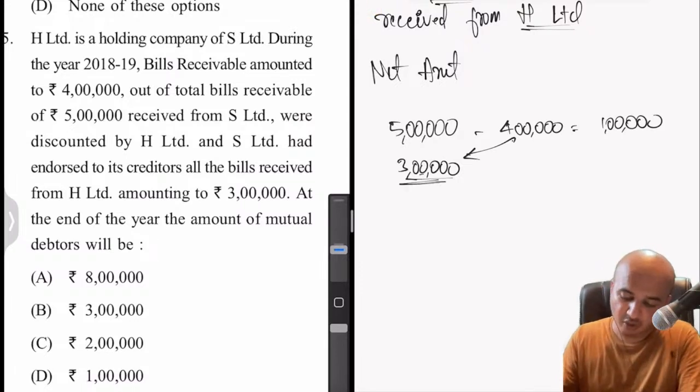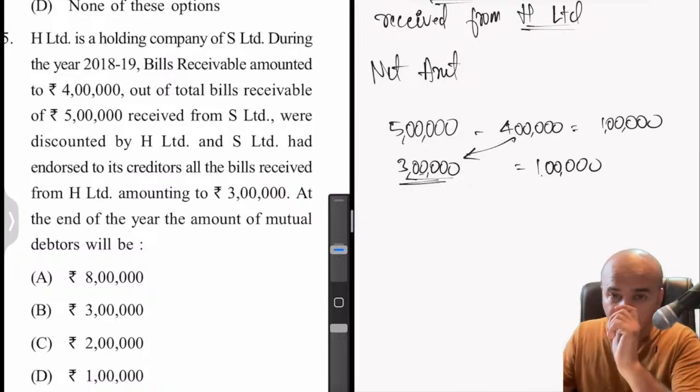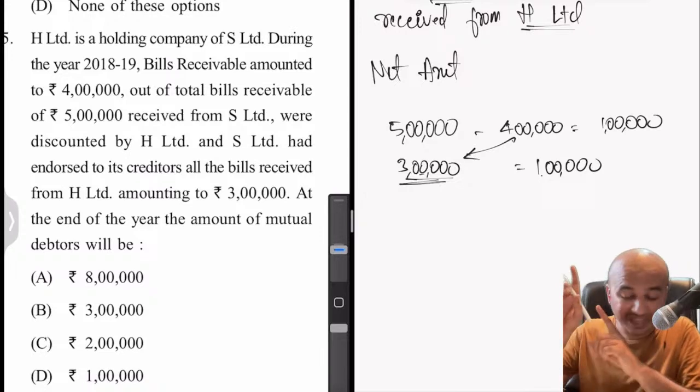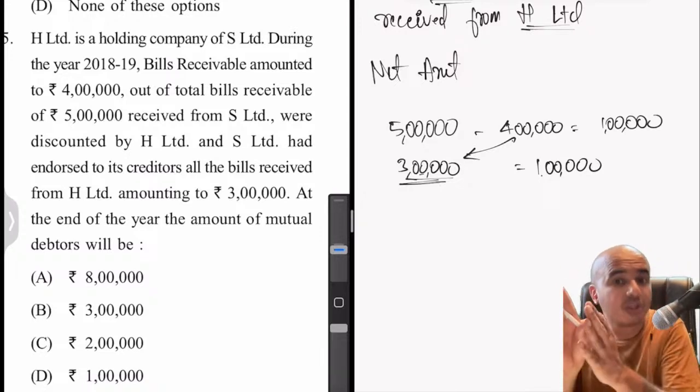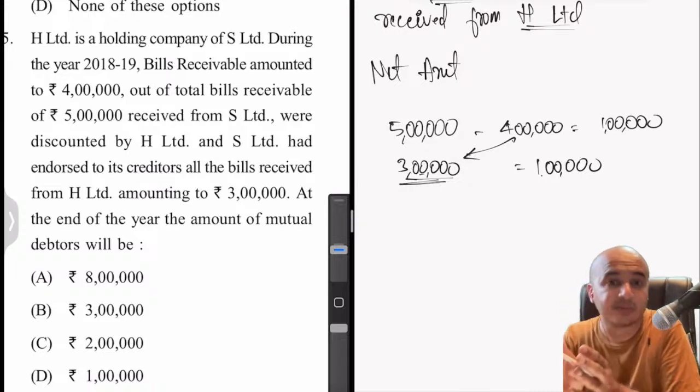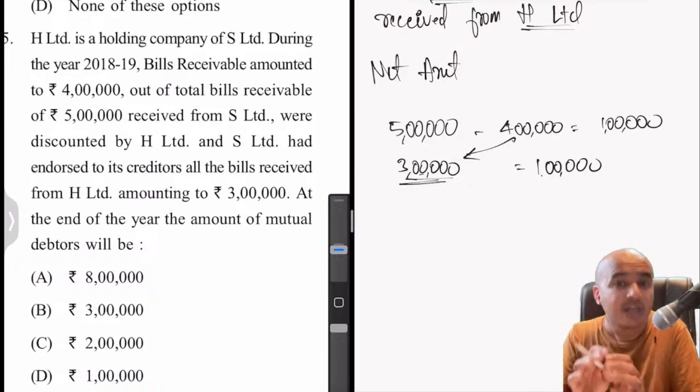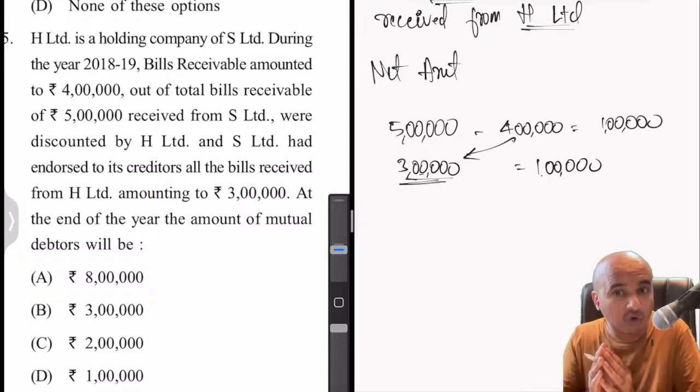Leaving a balance of how much? 1 lakh. Out of 4 lakhs, if you have already endorsed, because from the point of view of S, they still owe it. They still owe that money to which is that company, H Limited. H may have encashed it, but S Limited still owes. But how much do they actually owe?